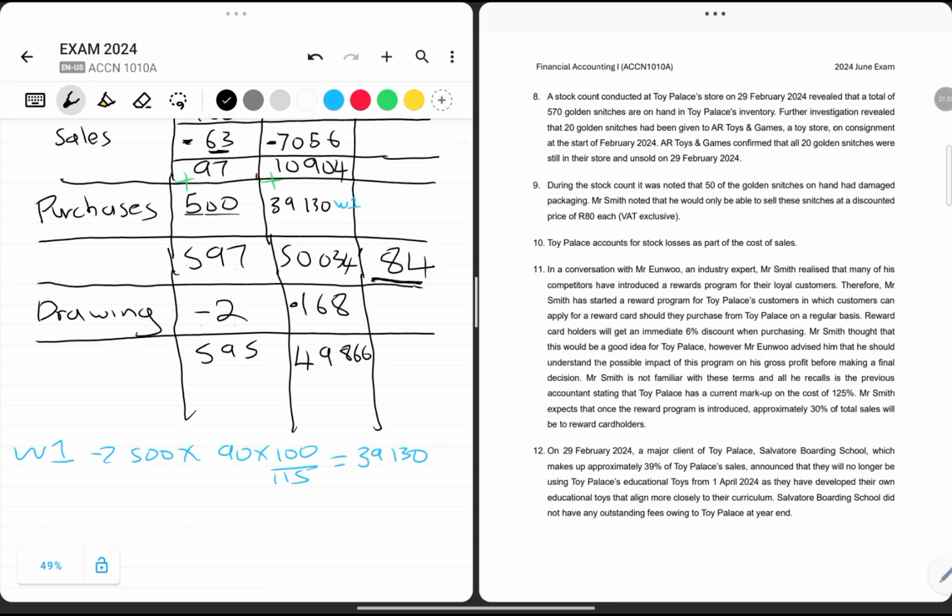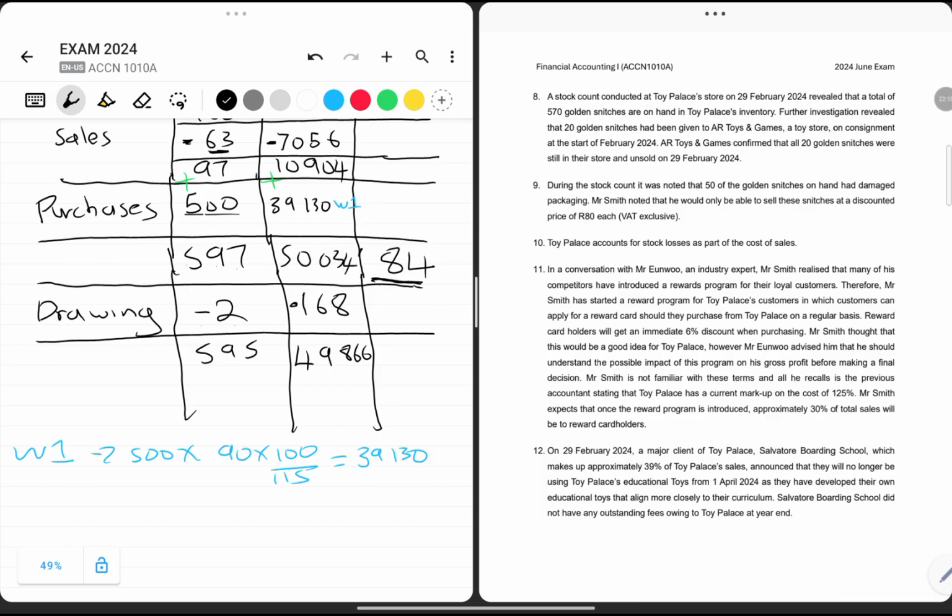Now let's continue to the eighth point. They say that a stock count conducted at the Toy Palace store on 29 February 2024 revealed that a total of 570 golden snitches are on hand in Toy Palace inventory. Further investigation revealed that 20 golden snitches had been given to AR Toys and Games, a toy store, on consignment, meaning the principal and agency principle applies at that point.